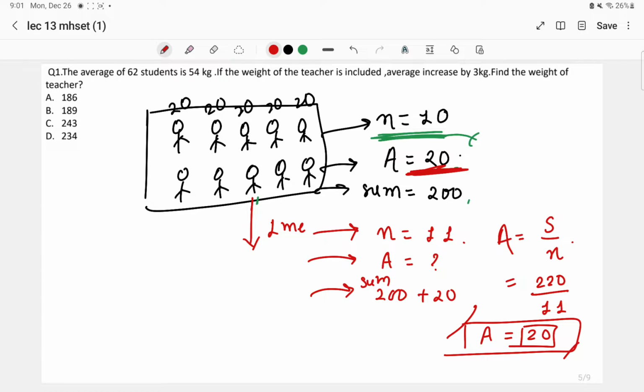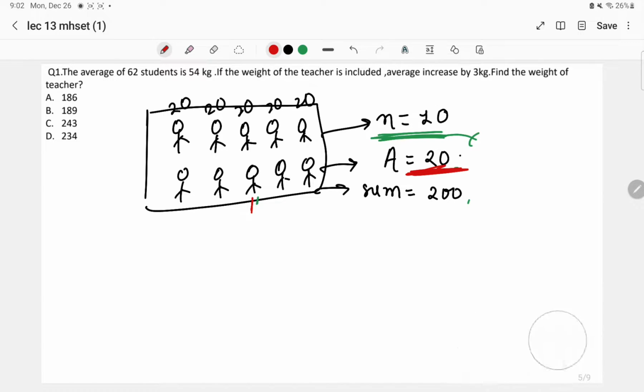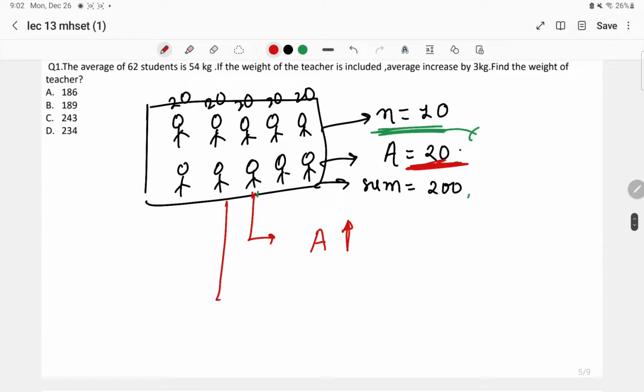Okay. Second case, if he is bringing more chocolates than 20, how much more is not necessary. Only keep in mind that if he's bringing more chocolates, at that time the value of average is going to increase. And the third case: whenever the person is bringing chocolates less than the average, that is, less than the 20 over here, the average value is going to decrease. Okay, these were the 3 cases.